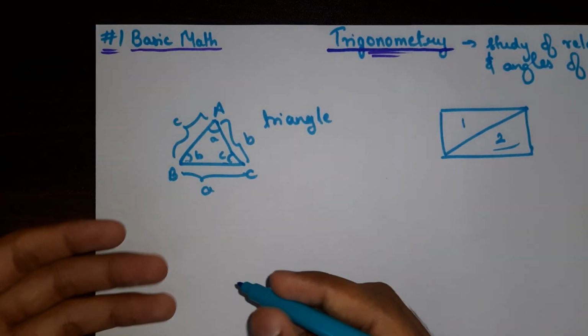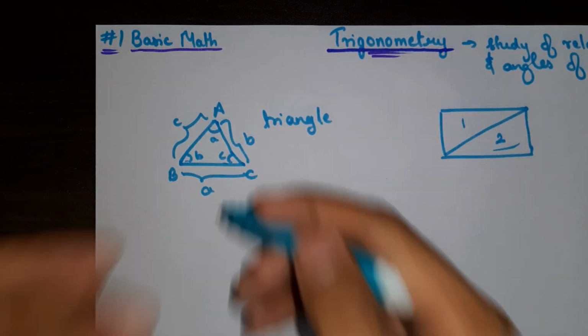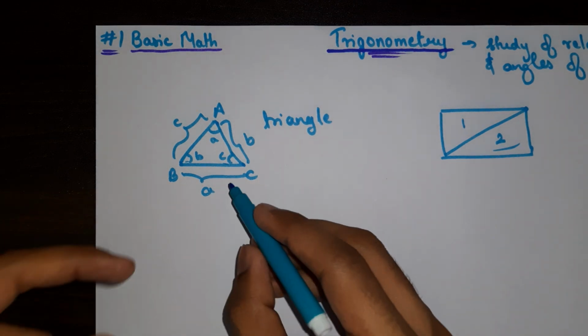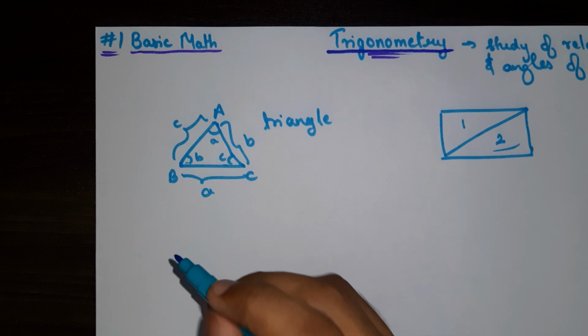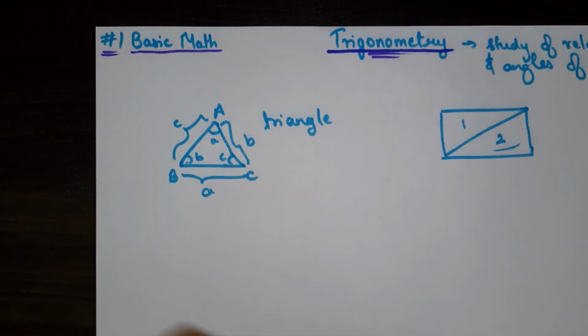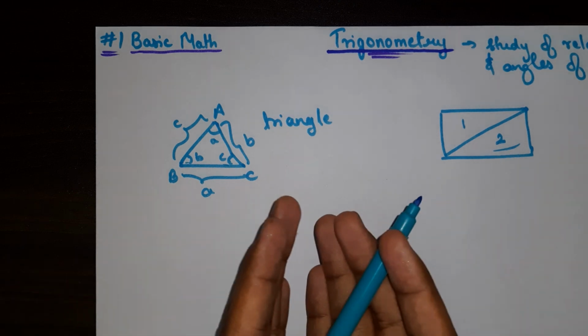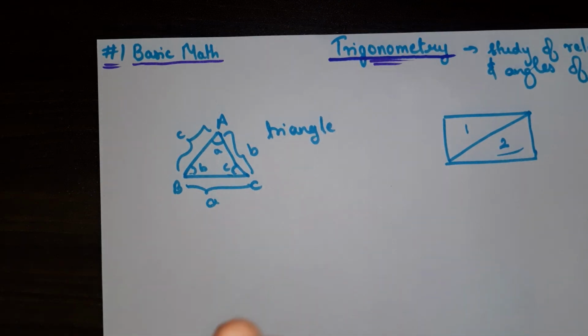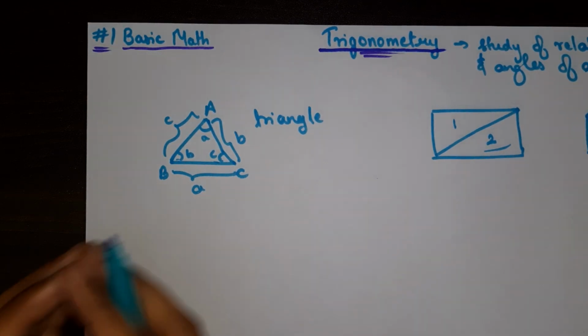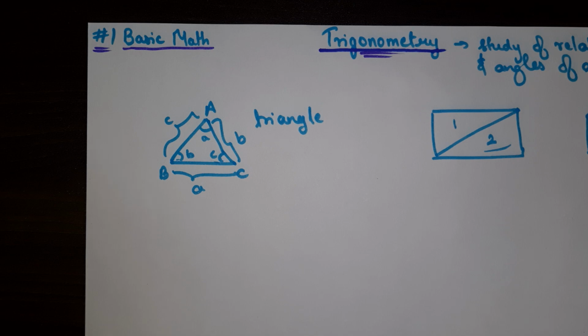Instead of learning different relations for scalene triangle, different relation for isosceles triangle, different relation for obtuse angle triangle, why not just learn specific relations for a specific type of triangle that we can apply for all triangles, right? That would be better, right?